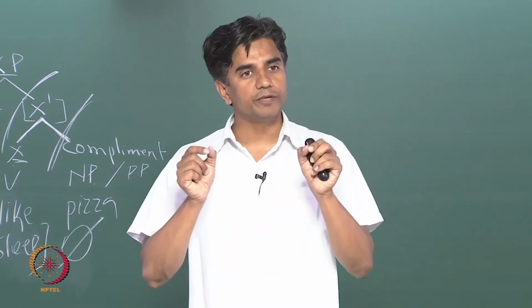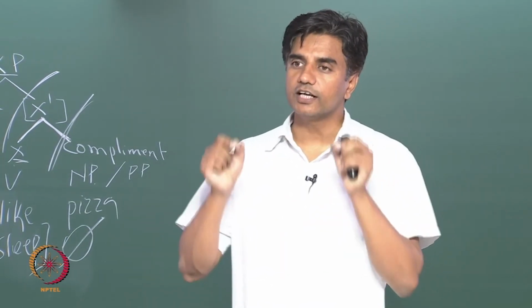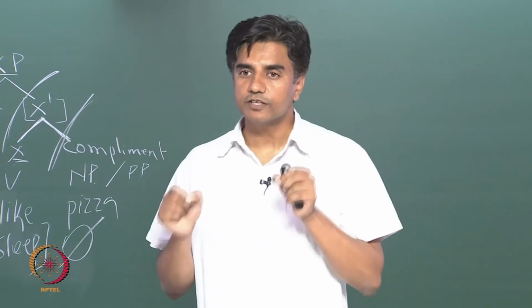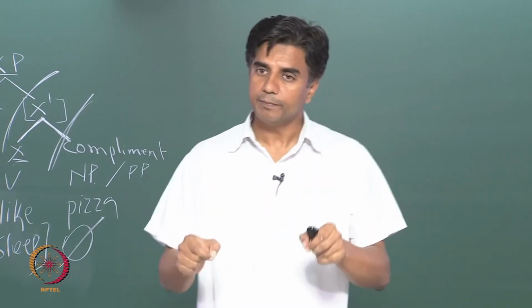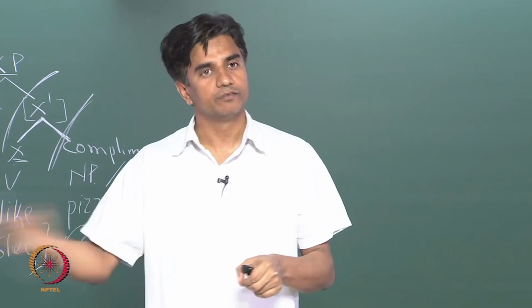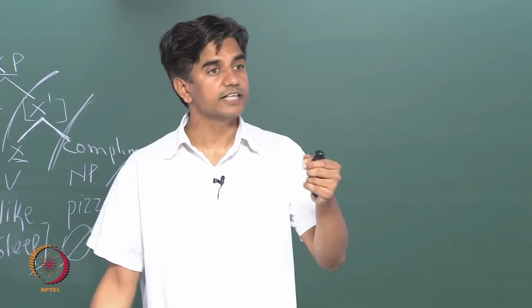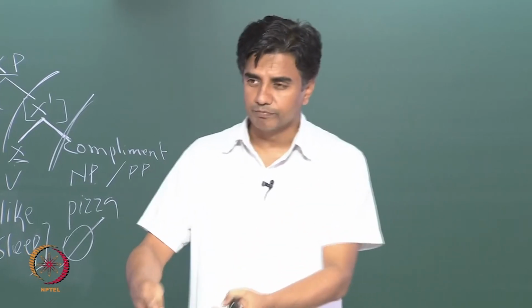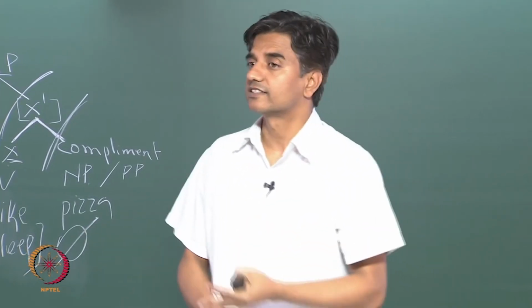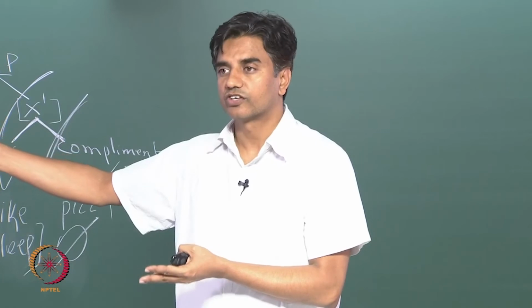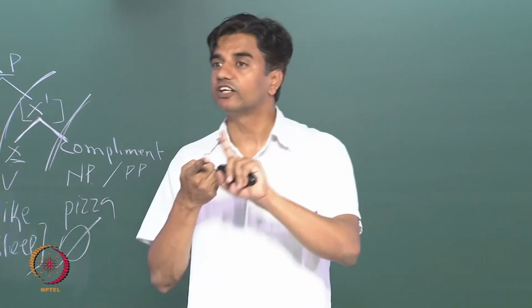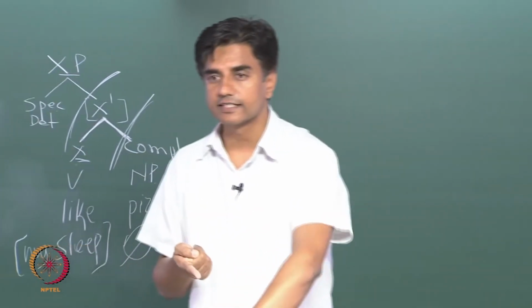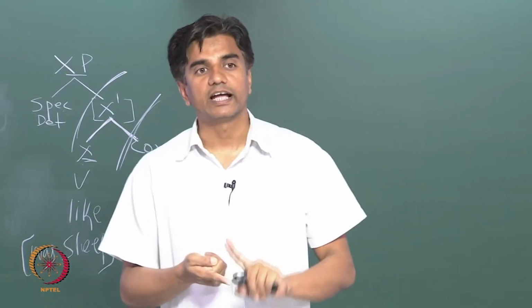So there has to be a logical grounding on the basis of which we can say some PPs are complements and some PPs are not. This decision cannot be arbitrary. This decision cannot be, okay, let's consider this PP as complement, let's consider certain PPs as not complement. The things that are not complement in this structural configuration are called adjuncts.